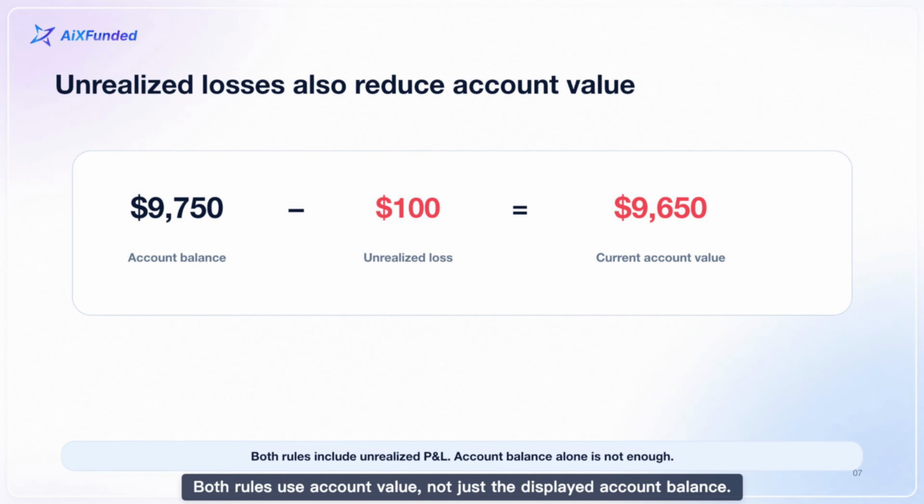Here is one more detail that beginners often miss. Both rules use account value, not just the displayed account balance. Suppose the account balance is $9,750, but an open position has an unrealized loss of $100. The current account value is therefore $9,650. Because unrealized profit and loss is included, a risk rule may be triggered before the position is closed. Always monitor live account value, not only the balance.